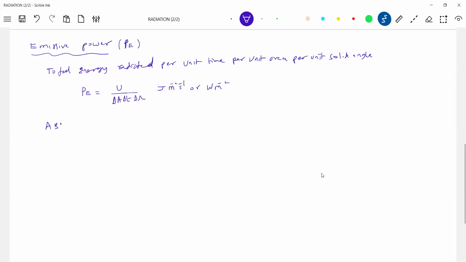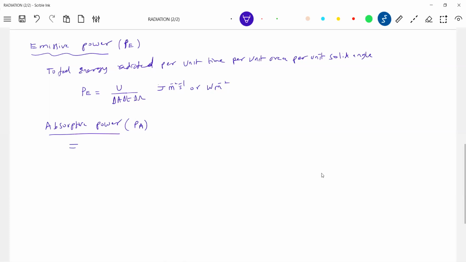Next, absorptive power. We define it like this. In books, there are no symbols; I'm just introducing it here.